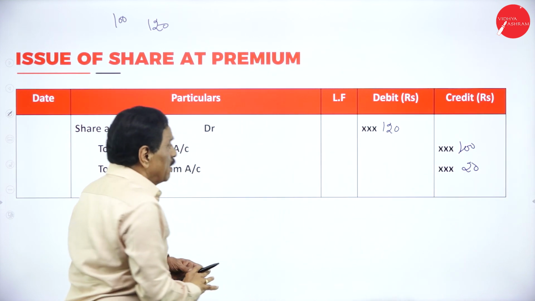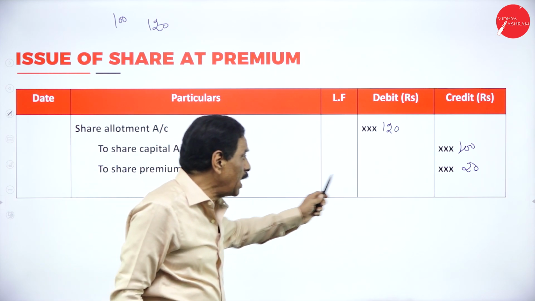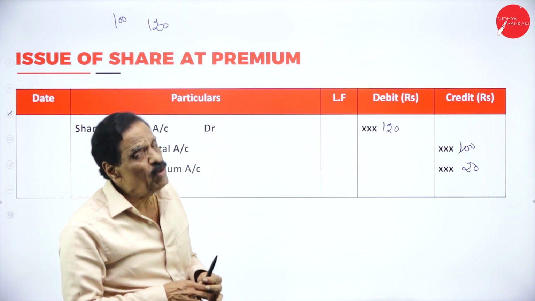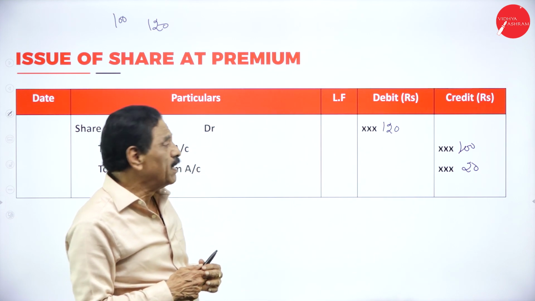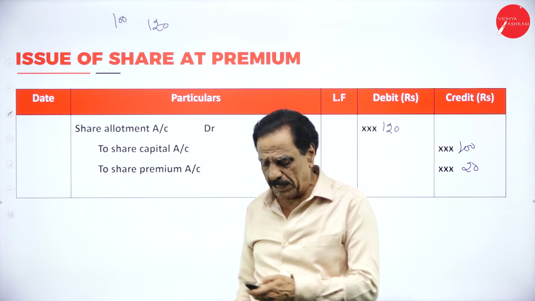Can you understand? Share allotment account debit 120, to share capital 100. In share allotment account, we have to receive 120. Capital, how much do you have to receive? 100. Premium, how much to receive? 20. It is issue of share at a premium.